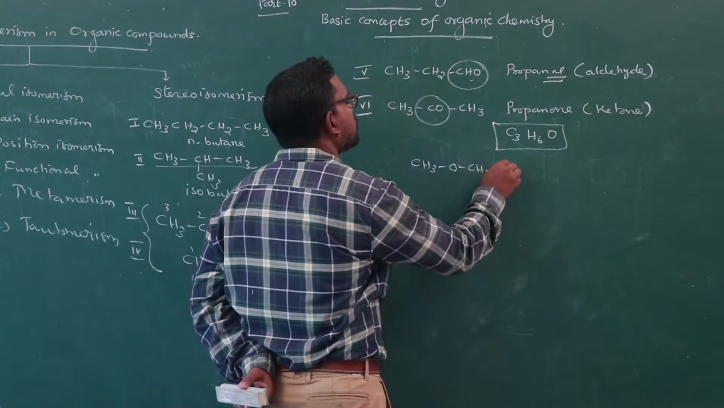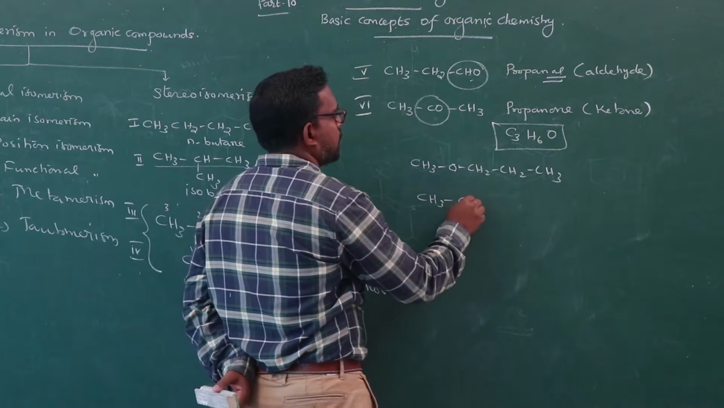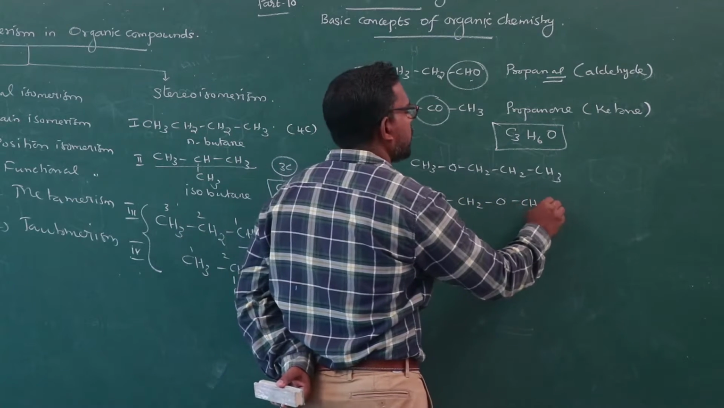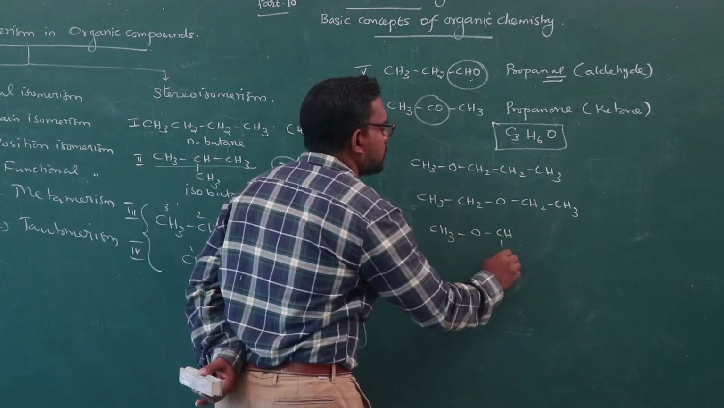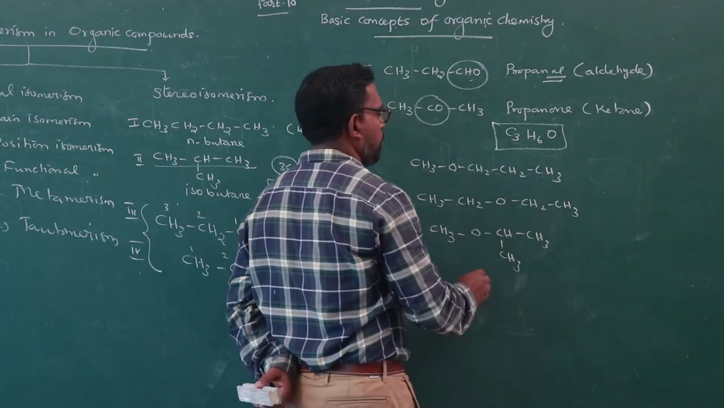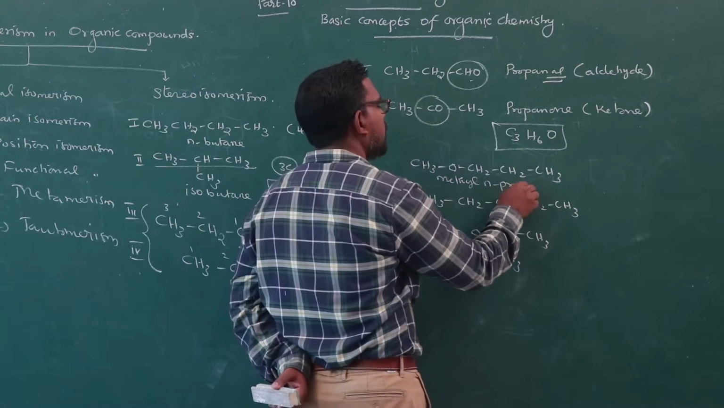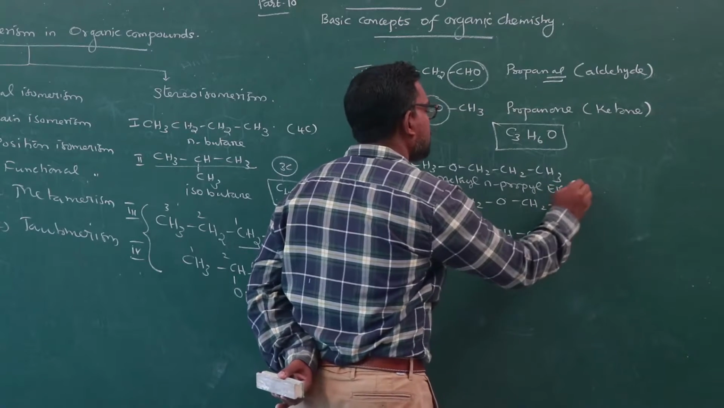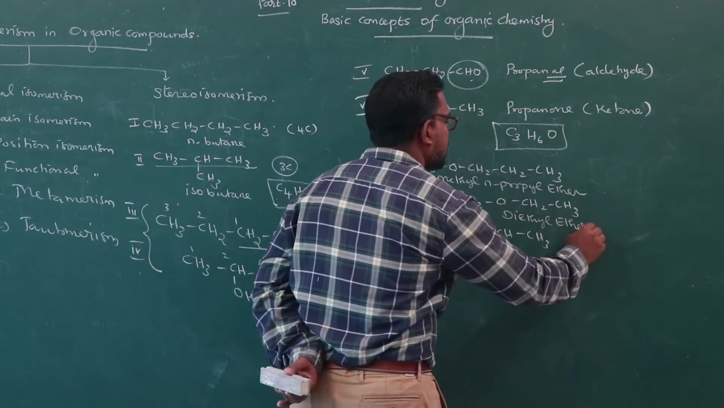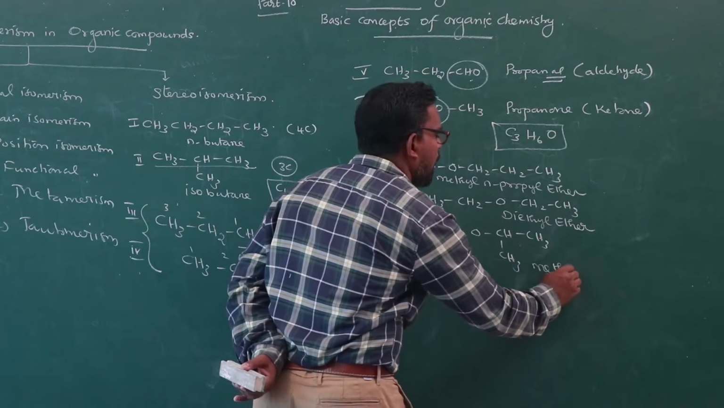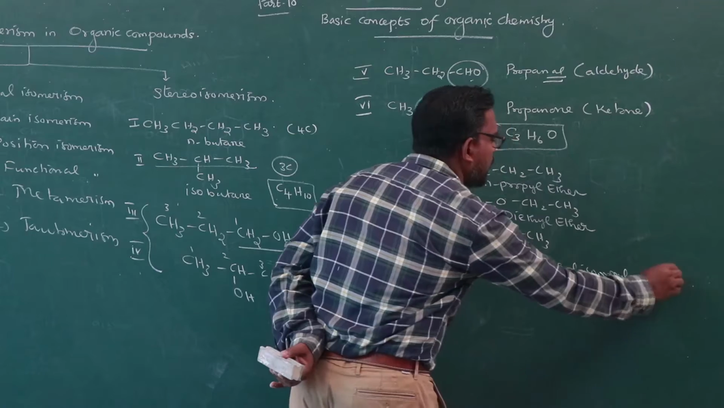CH3OCH2CH2CH3, and CH3CH2OCH2CH3, and CH3OCH(CH3)CH3. The names of the compounds are methyl n-propyl ether, diethyl ether, and methyl isopropyl ether.